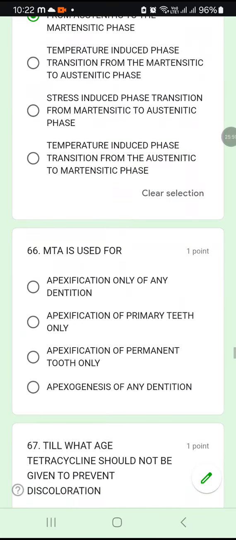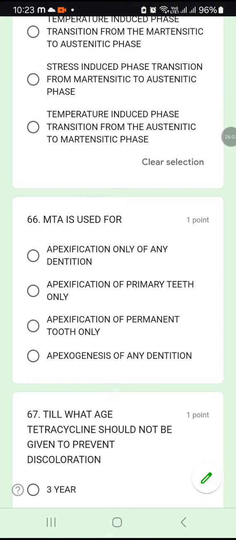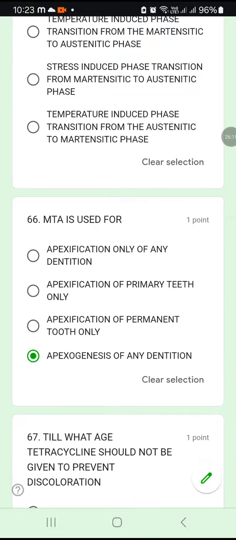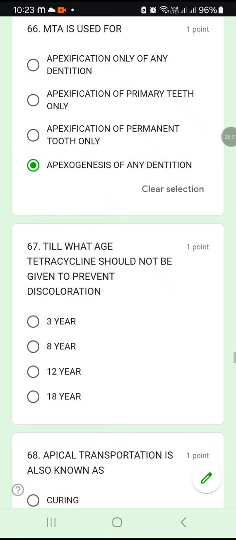65A. 66. MTA is used for apexification only of any dentition, apexification of primary teeth only, apexification of permanent tooth only, or apexogenesis of any dentition. MTA is used for apexogenesis of any dentition. Okay, 66D. You can use it for permanent dentition as well as for deciduous dentition, but it is mainly used for apexogenesis, for the root formation. Okay, if the root apex is not fully formed for a young erupted tooth, you can give MTA whether it is permanent or a deciduous tooth.